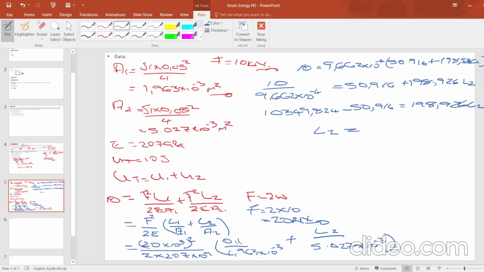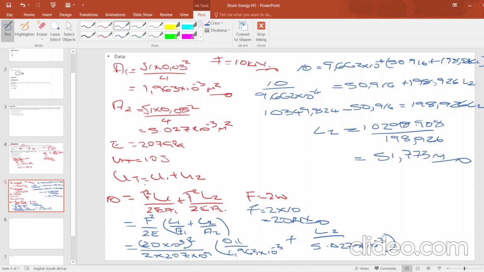Therefore, L2 would be, after subtracting 50.916 from this one, 10,298.908 divided by 198.926. Then we get our answer as 51.773 meters.